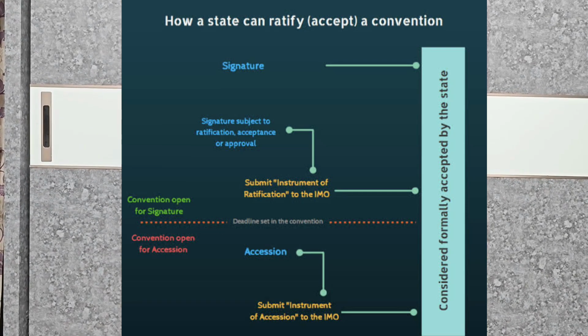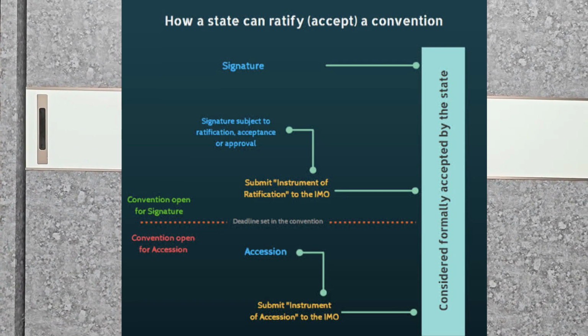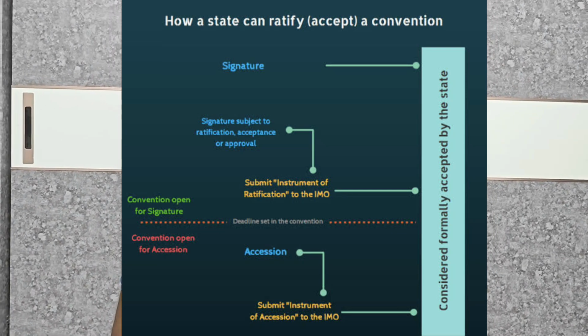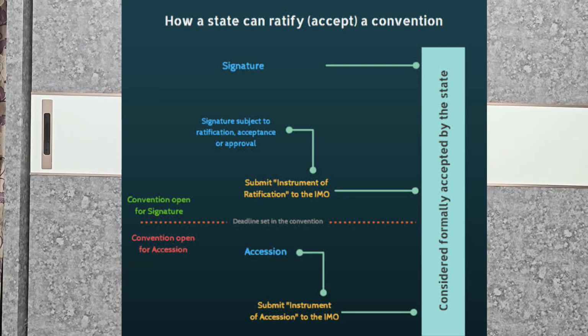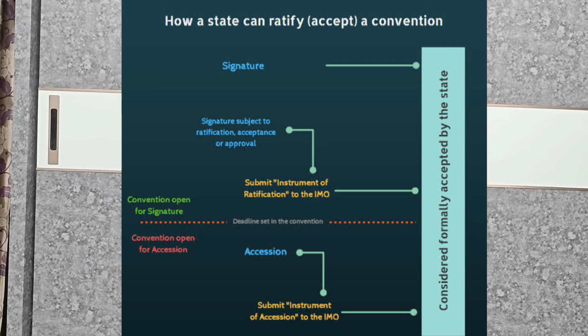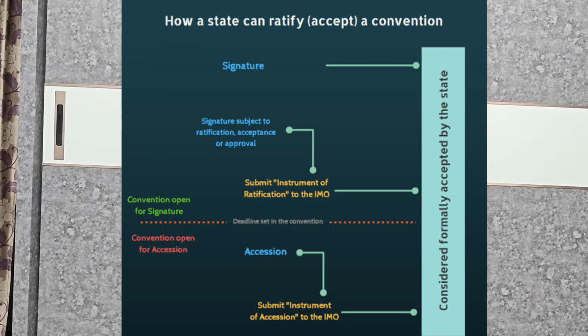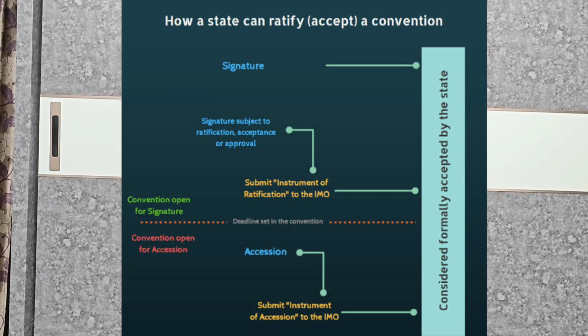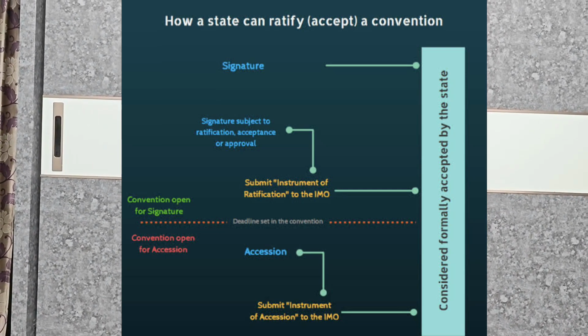This is what you call accession. Some member states initially don't ratify the convention, but at a later stage they become interested in it, looking at the advantages it has. So this is what is called accession. After the entry into force also, member states can ratify the convention and implement it in their national law. This is accession.